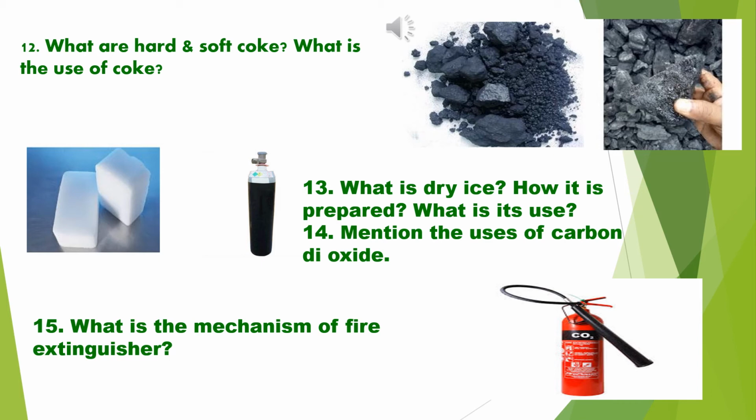So, solid carbon dioxide doesn't wet anything as ice does. This is why solid carbon dioxide is called dry ice. Okay? So, dry ice is used as refrigerant to make ice creams, in preserving fish and meat, and to create artificial rain.